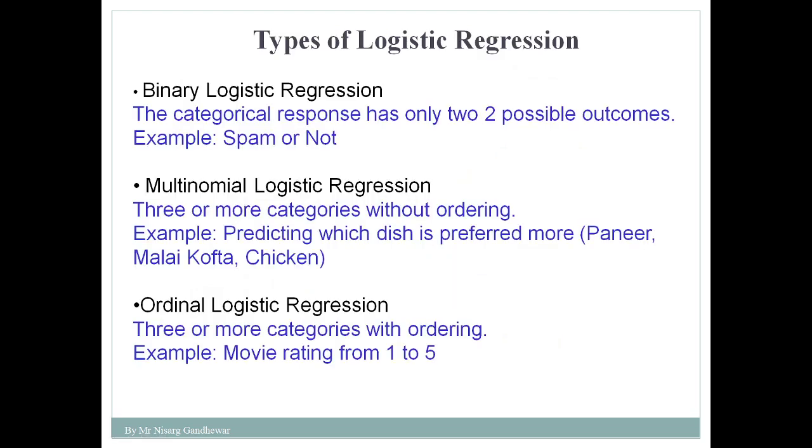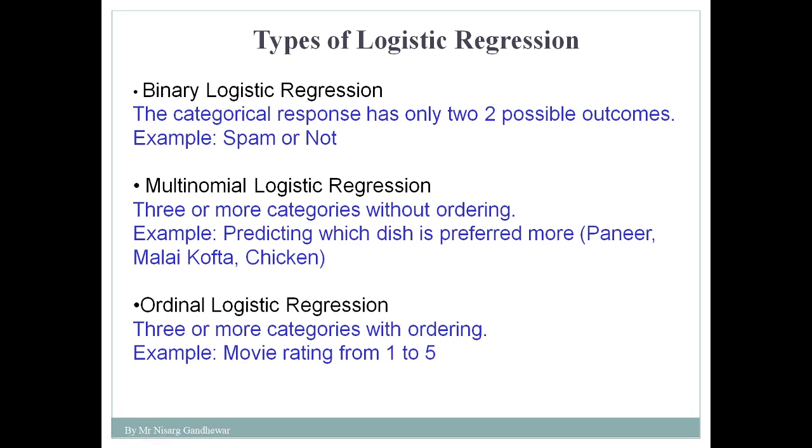Then we try to understand the different types of logistic regression. In linear regression, we understood two types: simple linear regression and multiple linear regression. Similarly, in logistic regression, we have three types. What is the first type? Binary logistic regression. As its name suggests, binary means two.